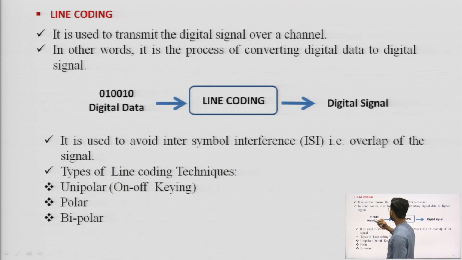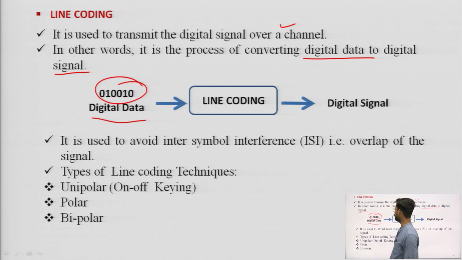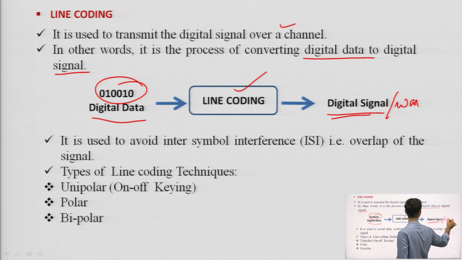Now, again, line coding is used to transmit the digital signal over a channel. In other words, it is the process of converting digital data to a digital signal or waveform. Your digital data is in the form of 0 1 0 0 1 0, for example, and after using the line coding technique, we will get the digital signal or waveform.